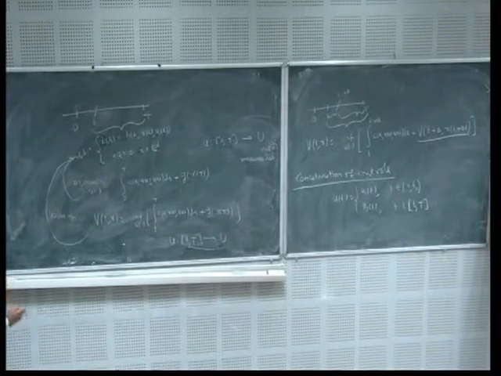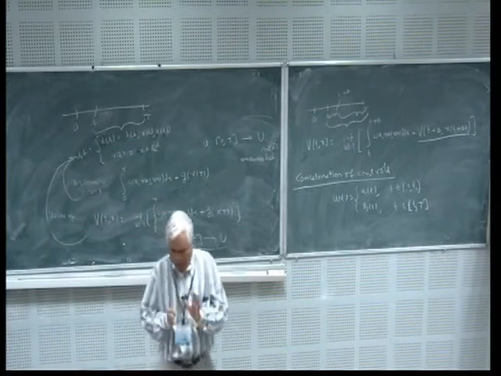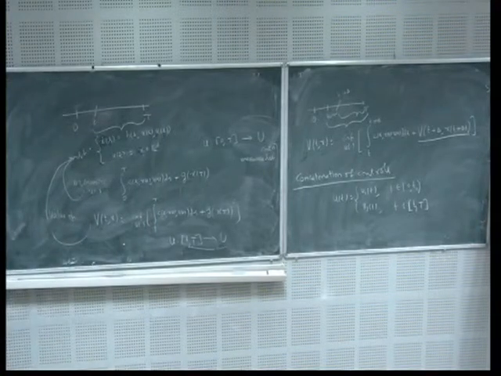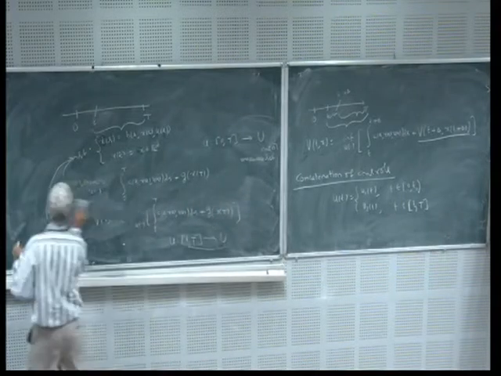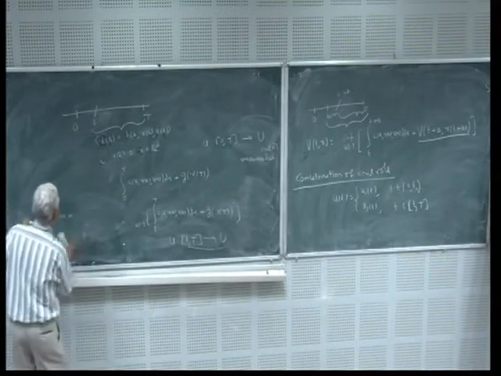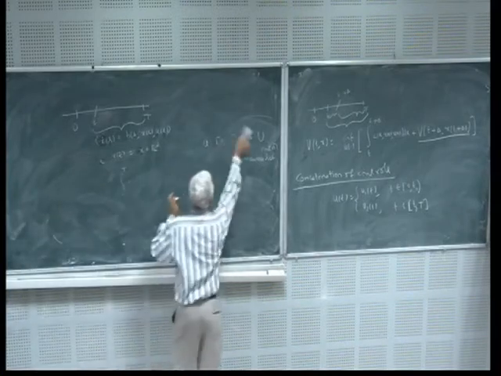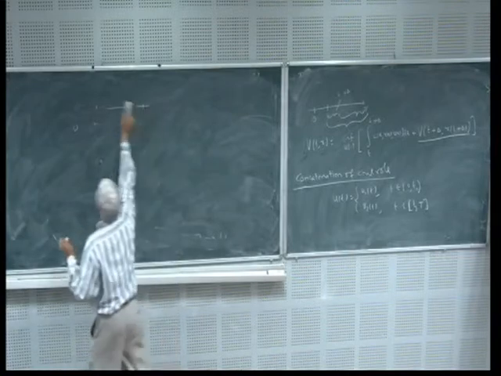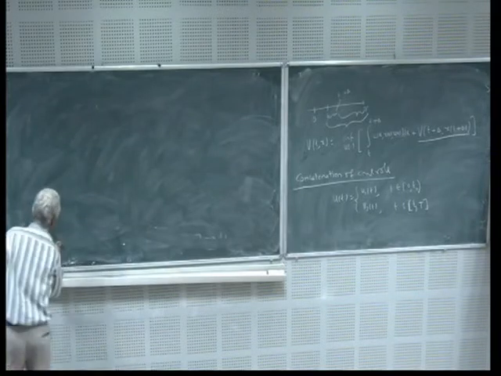One has to be very careful, and therefore if you see many books in stochastic optimal control dealing with controlled diffusion processes, quite often the proof of the dynamic programming principle is not given. In certain cases the proof can be bypassed, in some cases the proof cannot be bypassed. So what I will do is something in between. I will not bypass it, I will give you the essential idea but not prove it. Now let's see the counterpart for stochastic differential equations. So what we are going to do is controlled diffusion processes.